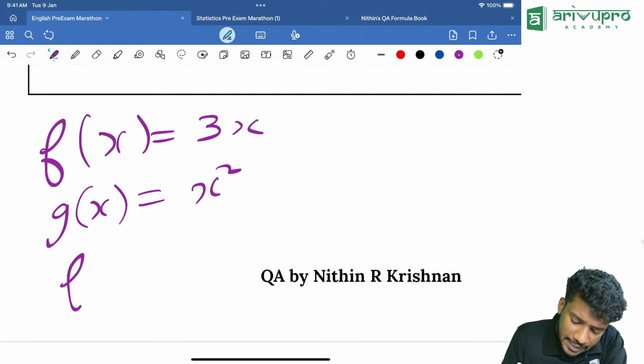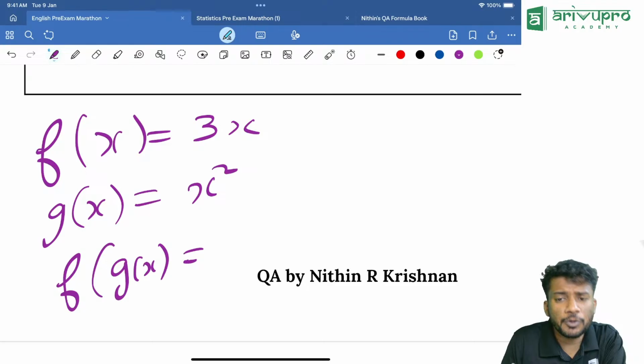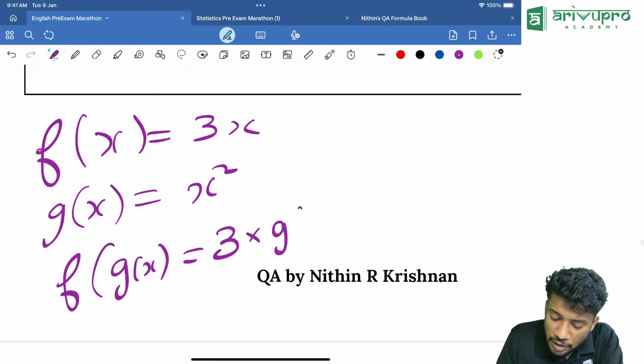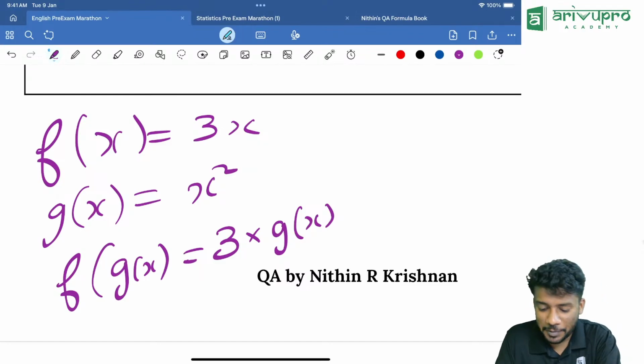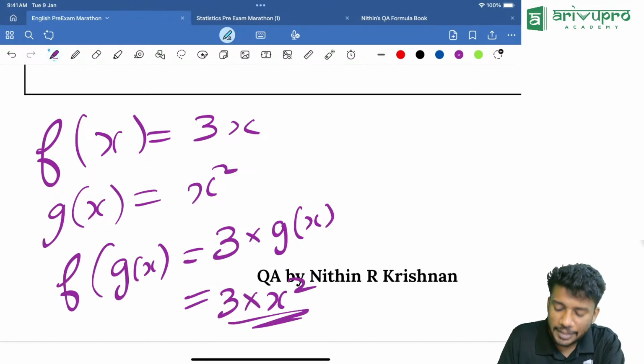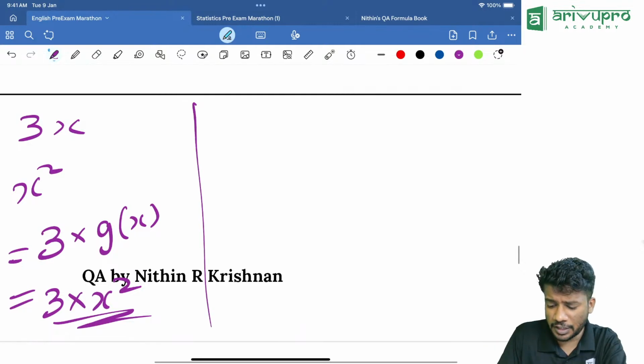That means f of g of x can be written as, instead of x you will put g of x. That means 3 into g of x. But we know what g of x is. g of x is nothing but x square. So it will be 3 into x square. Did you understand the point? You need another example? I'll give another example.